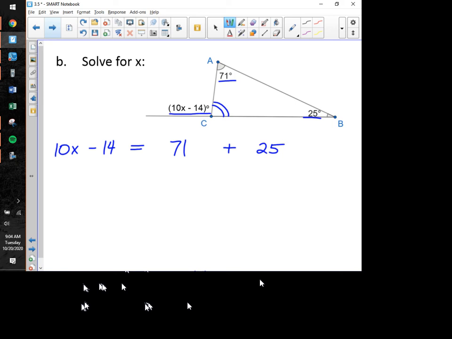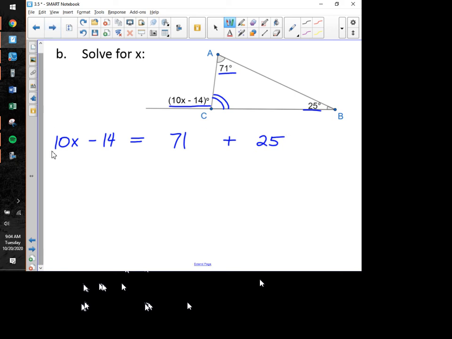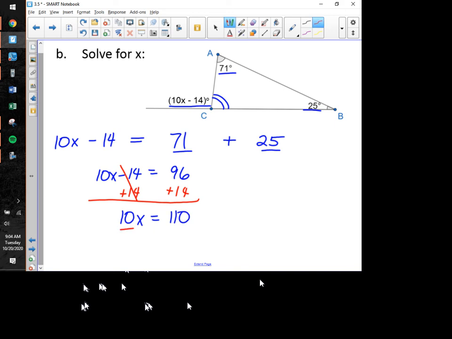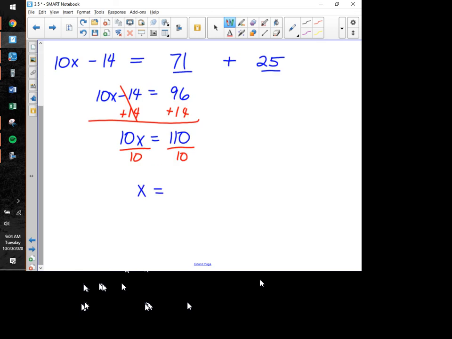And this one is slightly more complicated than the one that we just did because the x is not already isolated. Let's see what we can do. Again, first I want to combine like terms on the right. So 10x minus 14 is going to equal 96. And then from here, everybody, we're going to add 14 on both sides. Those two cancel. And we're going to get 10x is equal to 110. And lastly, we'll divide both sides by 10 here, and pretty as you please, we will end up with x is equal to 11.